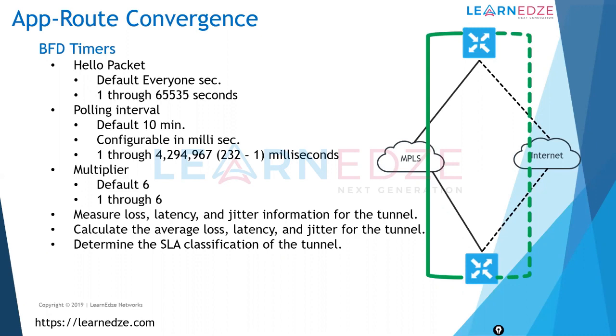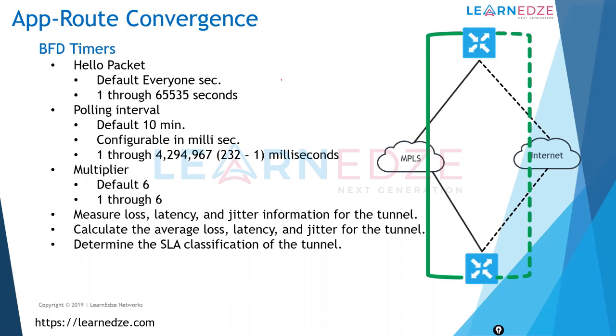So basically what it does is, there is the polling interval and then the multiplier, right? The multiplier is 6. Every second the hello is going on and it will see the return traffic as well, because it is calculating round trip packet loss and round trip latency.